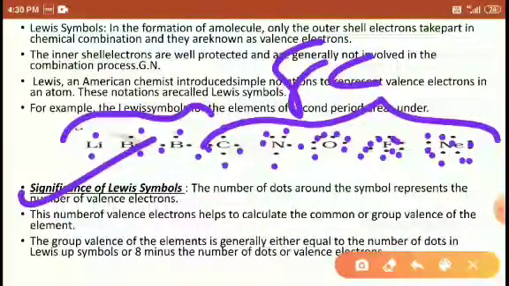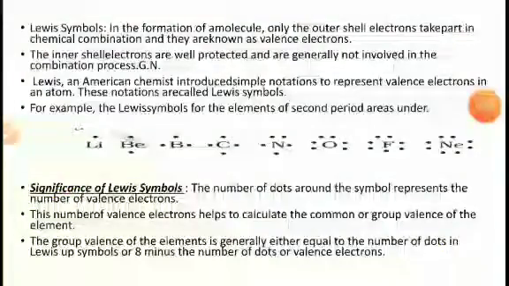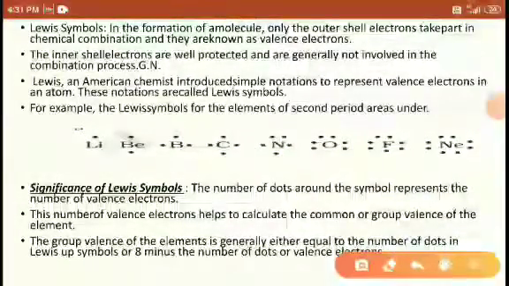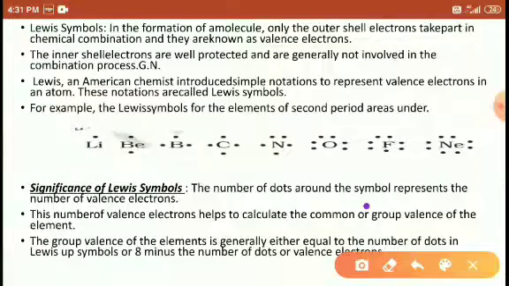Significance of the Lewis symbol: the number of dots around the symbol represents the valence electrons. The number of valence electrons helps to calculate the common group valence of the element. The group valence of an element is typically either equal to the number of dots in the Lewis symbol, or 8 minus the number of dots or valence electrons. Students, these dots represent the valence electrons, and valence electrons help to calculate the common group.